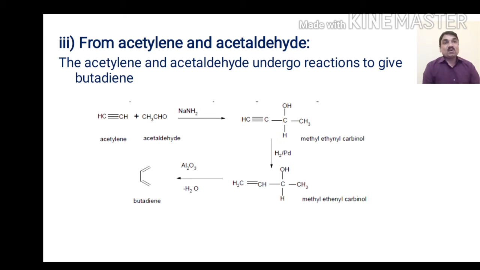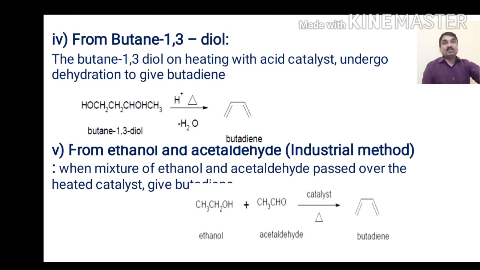This compound then undergoes reduction in the presence of palladium as a catalyst, forming methyl ethyl carbinol. When methyl ethyl carbinol is treated with aluminum oxide, it undergoes dehydration, that is removal of a water molecule, resulting in 1,3-butadiene. This is a lengthy process, but it gives a good yield of 1,3-butadiene.